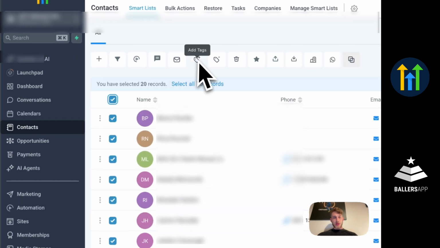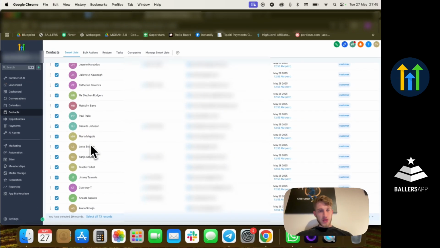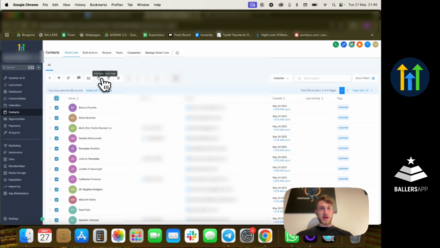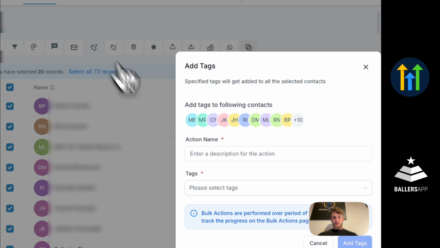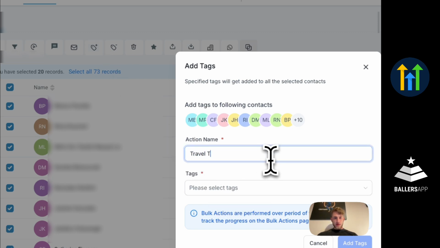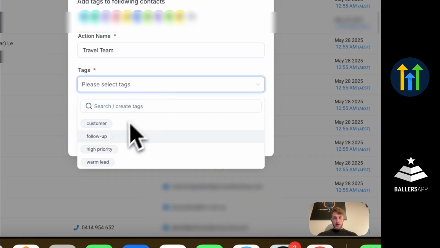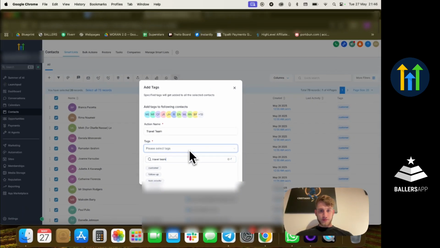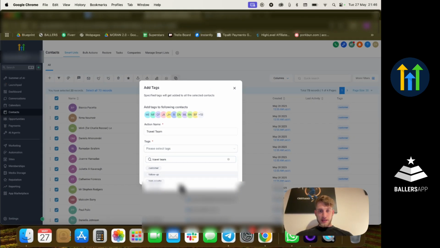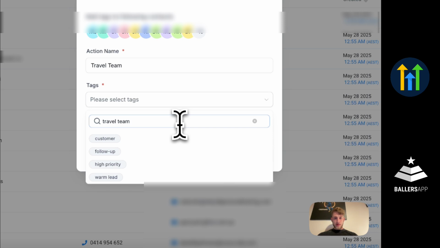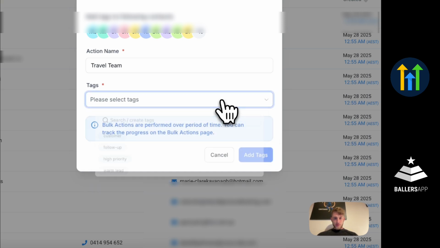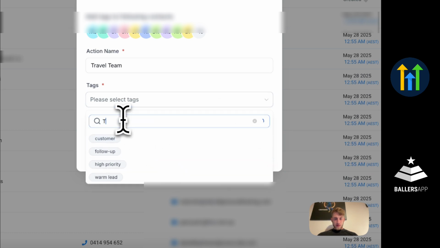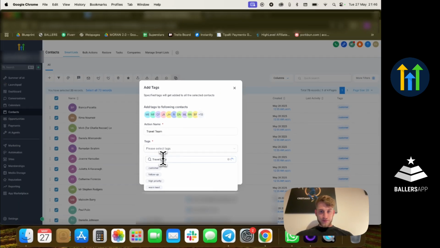What you're going to do, let's say that you want to select these 20 people, maybe you want to select another 20 people, doesn't matter. So you would click here, add tag, and let's say this is travel team. So here you would also put travel team. And as we don't have that tag, allow me a moment. Travel team.